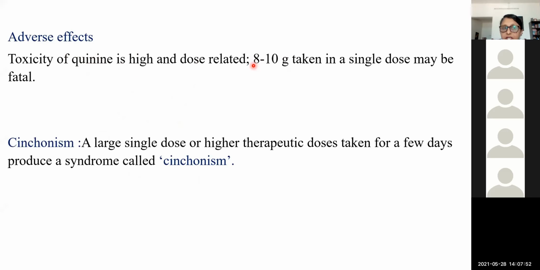Then the next drug is tafenoquine. Tafenoquine is another anti-relapse drug like primaquine, but it has a long half-life also. So a single dose is enough. Primaquine we are giving for 14 days, 2 weeks, isn't it? Because its half-life is only 6 to 8 hours. But here you can see the half-life is very long, that is 14 to 19 days. So we can go for a single dose. This again is a radical cure, tafenoquine.